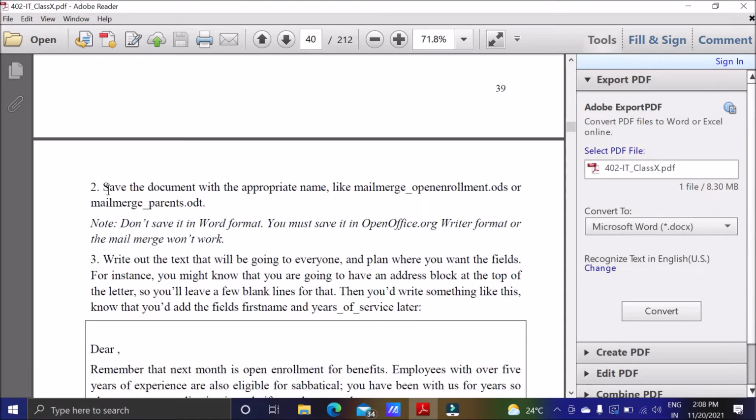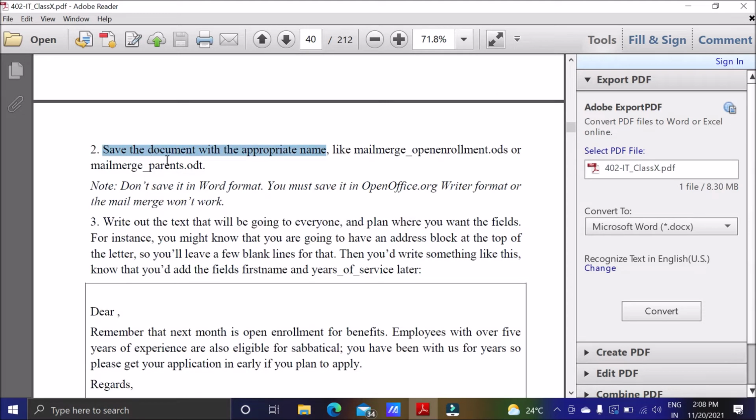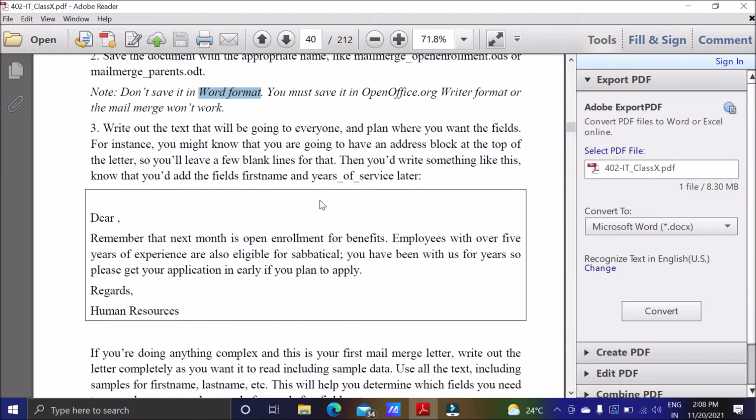Then we will save the document with an appropriate name. One thing we need to see is that we have to open only Writer. We cannot go for Word format, because if we save it in Word format, means Microsoft Word, it will be a .docx document and it will create problems. So the format we have to think about.